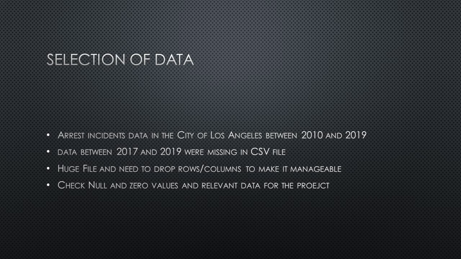The columns of the data set have three different data types: float, integer, and object. There are a total of 25 columns and 131,000 rows, which is a large amount of data. So the professor recommended that we drop rows and columns to make the data manageable for the team project.